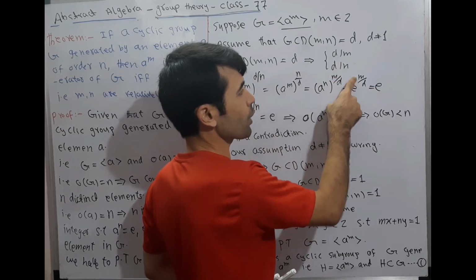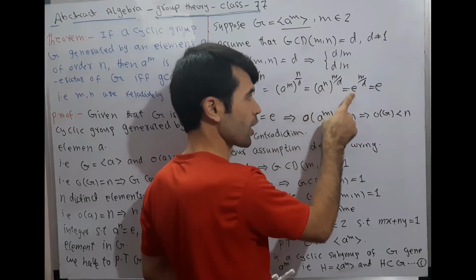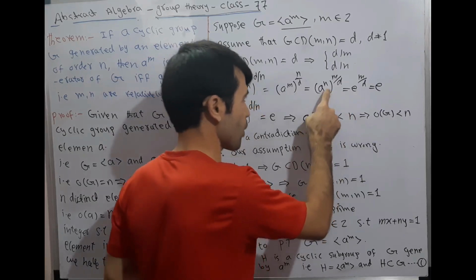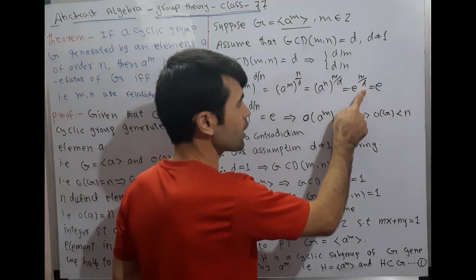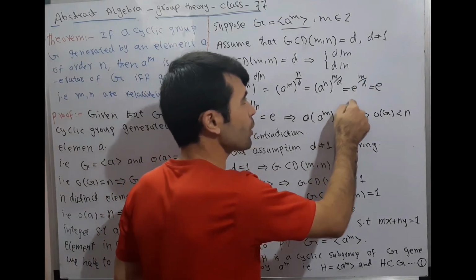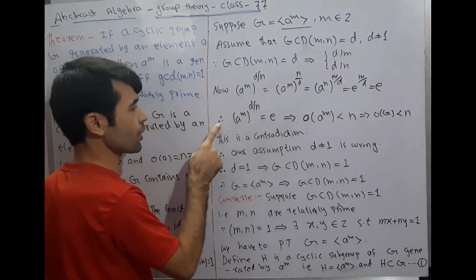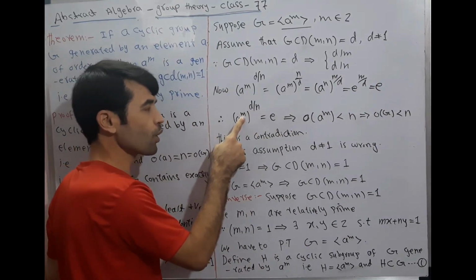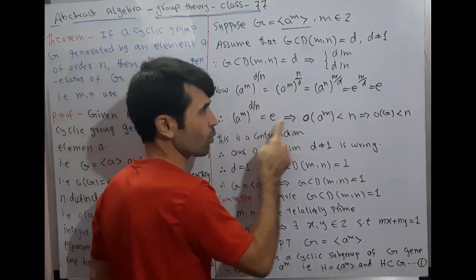Now a^n is e, the identity element. Here we have e^(m/d), and the identity element to any power is equal to itself, so it is equal to e. Therefore, (a^m)^(n/d) is equal to e.